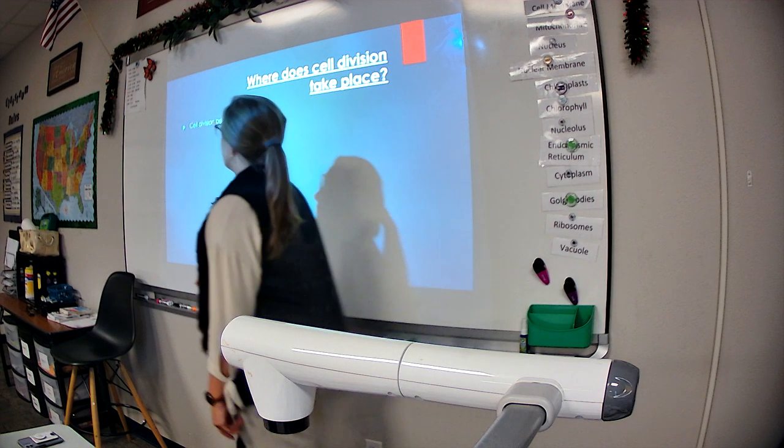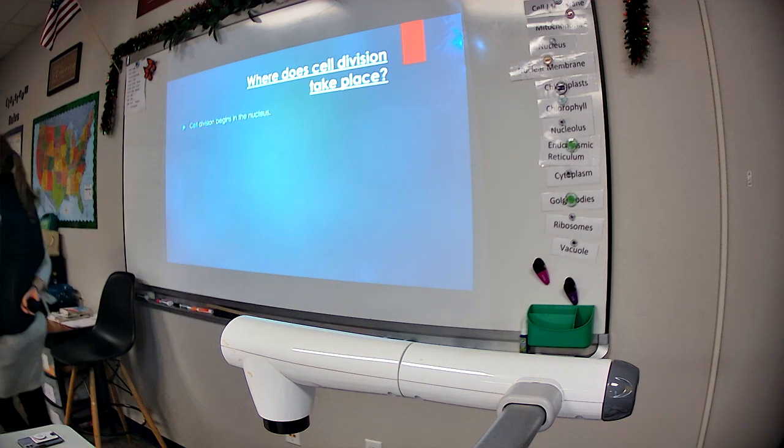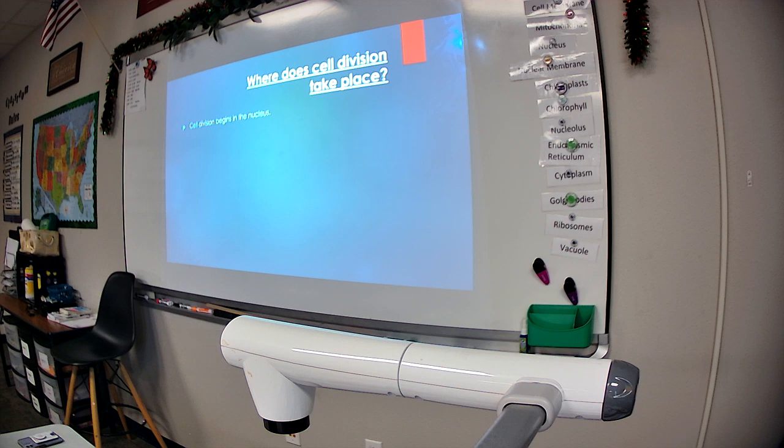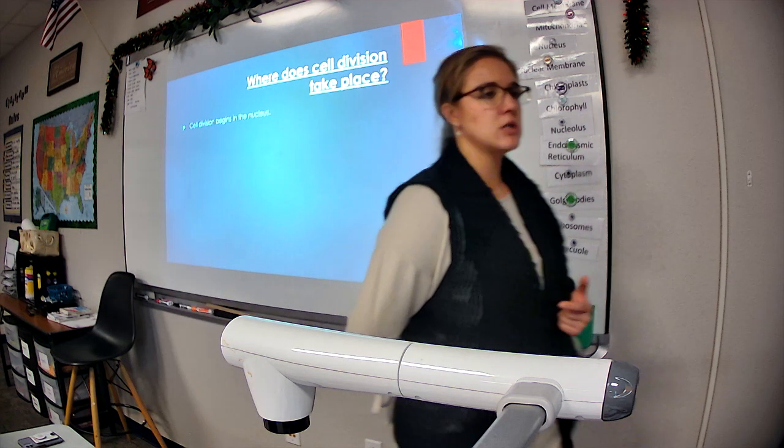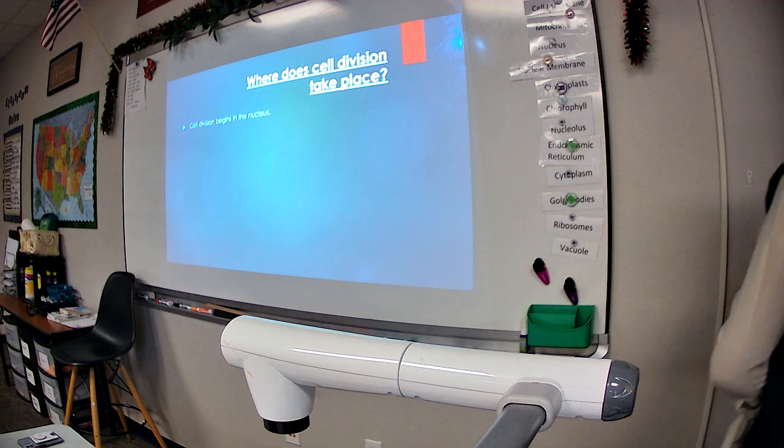All right. So where does all this take place? It begins in the nucleus. Which makes sense. We know by now that the nucleus is like the headquarters of the cell, or the headquarters of the city, the mayor's office. It's in charge.